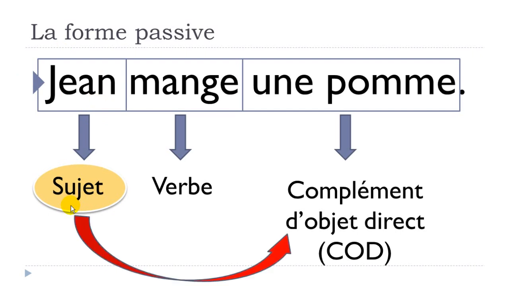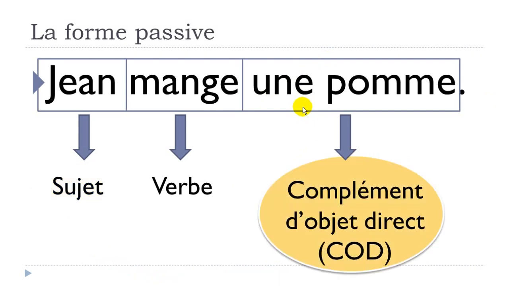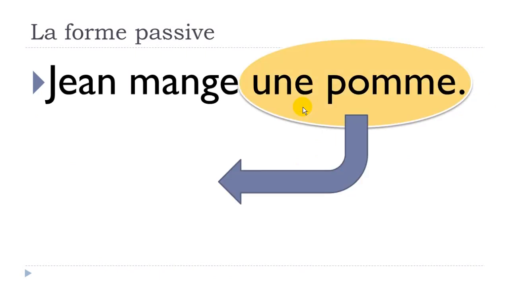So if we would like to put the focus on le complément d'objet direct, so if we would like to have une pomme as the main thing of the sentence, it would be actually the whole idea of this forme passive, okay?